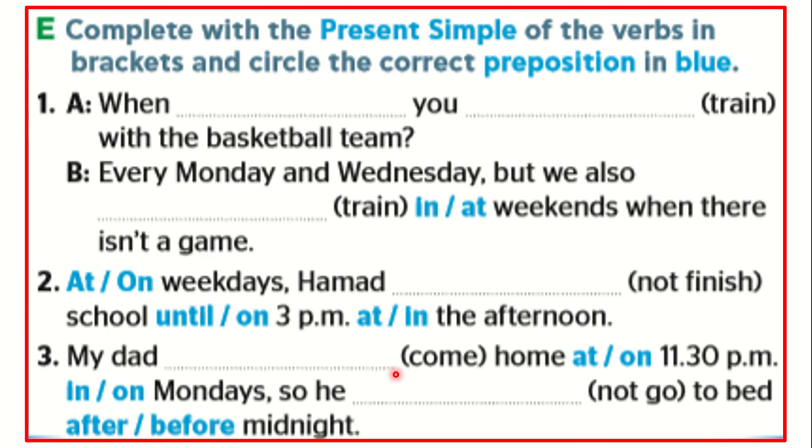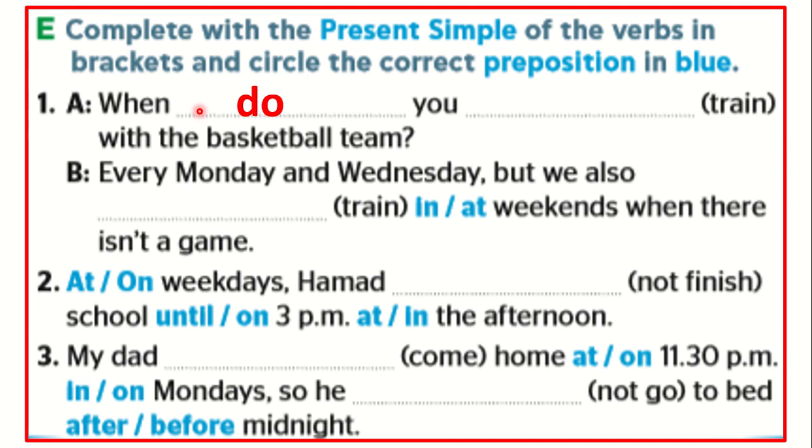Now, complete with the present simple of the verbs in brackets and circle the correct preposition in blue. When do you train with the basketball team? When we have a question in the present simple, we use do with the infinitive form of the verb.